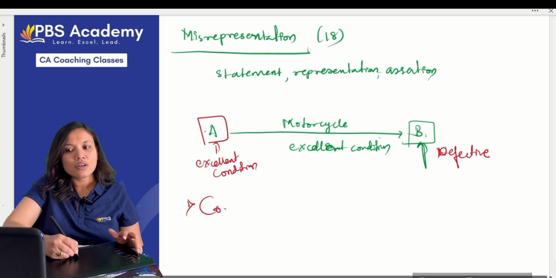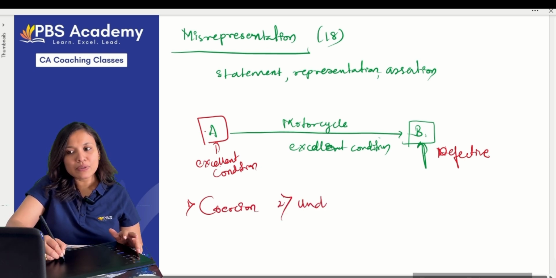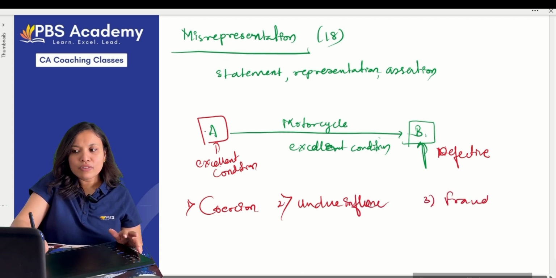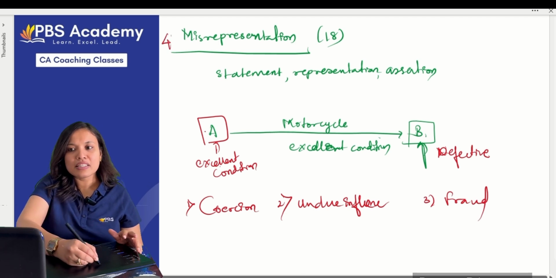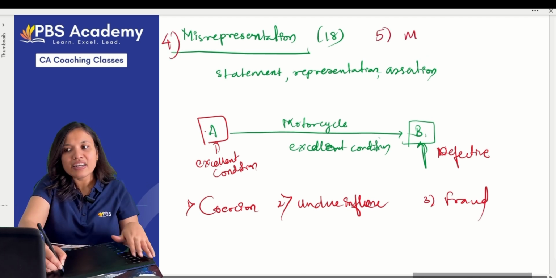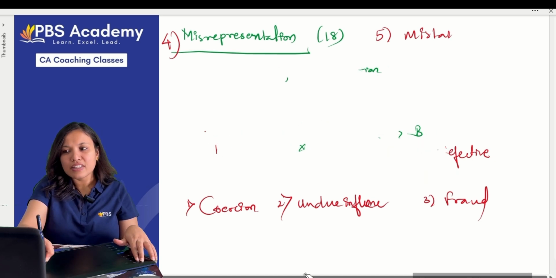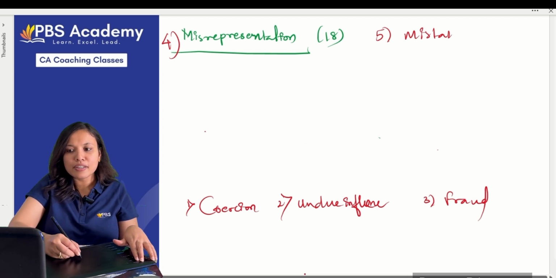Are we clear? So what all have we studied? Number 1, coercion. Number 2, undue influence. Number 3, fraud. Number 4, misrepresentation. Number 5, mistake. We studied these 5 things. Now let us quickly tell what happens to the contracts when they are entered into by coercion.